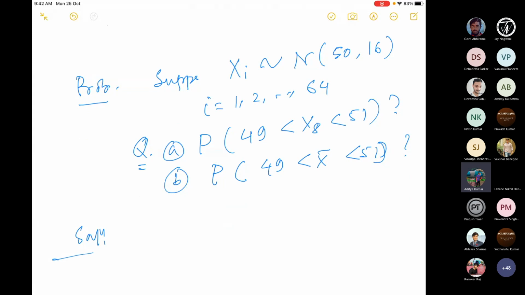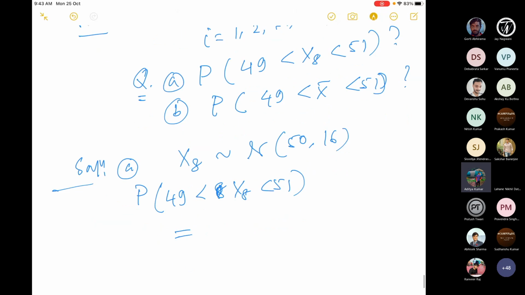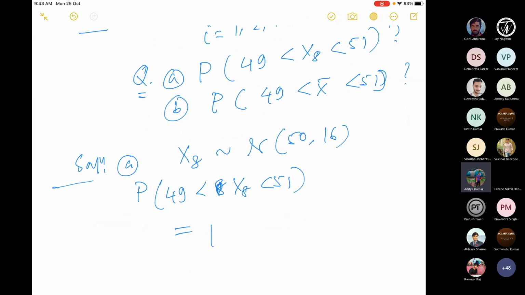Okay, so all are normal. So xi is also normal, with mean 50 and variance 16. Here x bar is also normal. But let us first solve problem A. So xi is normal 50, 16, and you want to find the probability of 49 less than xi less than 51. So how do you proceed? What was the trick? If anybody can remember. Minus 50 divided by the standard deviation.